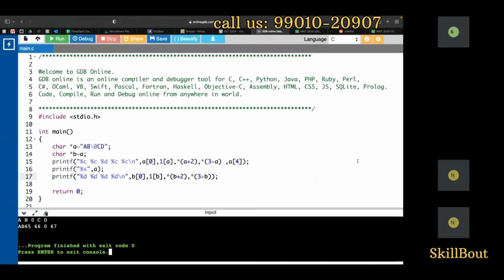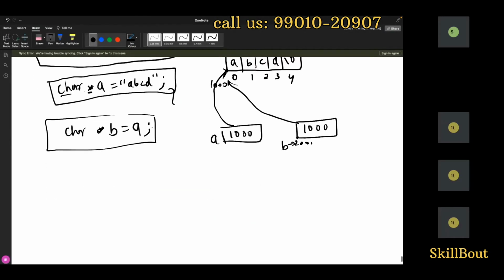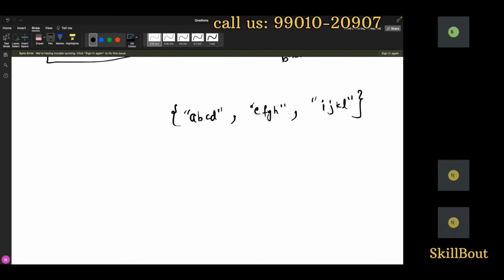Now I will show you something which I haven't shown anyone till date. This is the first time I'll be doing it here for you guys. Listen up. Now you're going to be checking out the block diagrams. That is the specialty. Look here. I want to store not only ABCD, I want to store ABCD, and I want to store EFGH, and I want to store IJKL. Since it is separate data, I will put a comma here. It's multiple data, and I want to put a flower bracket here to back this up.